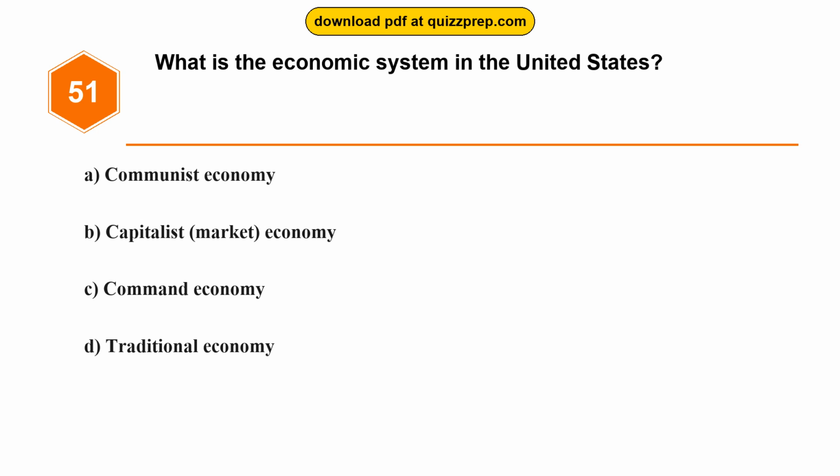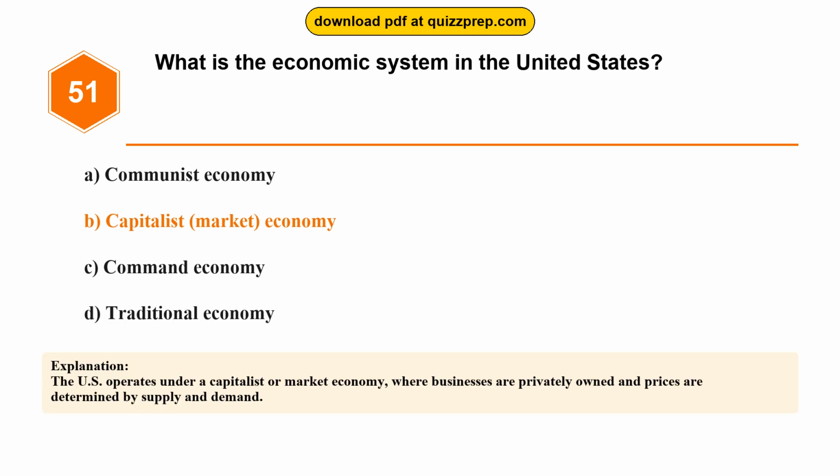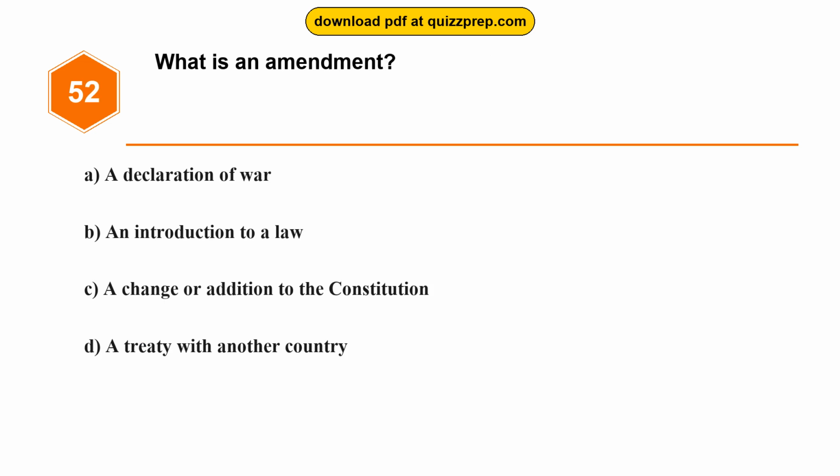Question 51. What is the economic system in the United States? Option A, communist economy. Option B, capitalist, market, economy. Option C, command economy. Option D, traditional economy. The correct answer is option B, capitalist, market, economy. The U.S. operates under a capitalist or market economy, where businesses are privately owned and prices are determined by supply and demand.